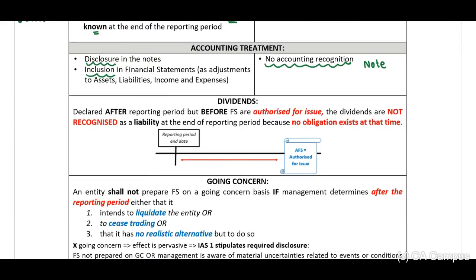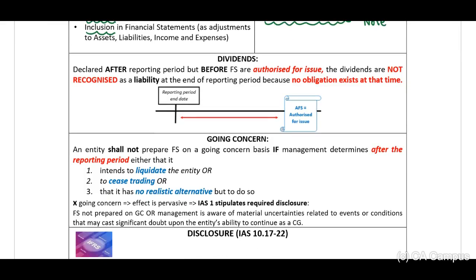Then the standard also talk about dividends. It indicates to us when there's dividends declared after a reporting period, but before the date when the financial statements are authorized for issue. If you look at my timeline, if they declare dividends, let's say here, there's no obligation at year end that they have to recognize a liability.